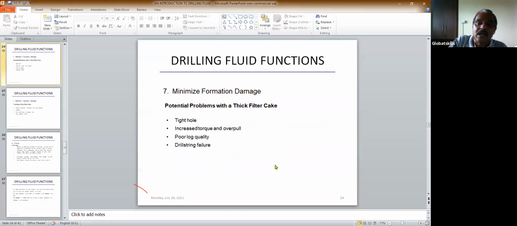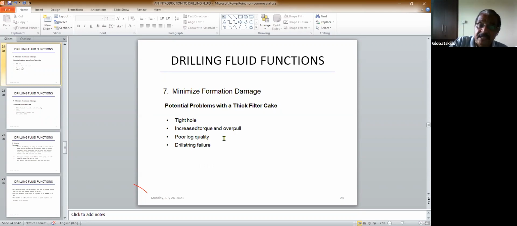Now, what happens when you have a thick filter cake? These things, of course, we will discuss in later lectures: you have a tight hole and poor logs, and wellbore failure. As I told you, to minimize formation damage you should have a proper formation evaluation. If you have a very poor filter cake, then the log quality will be poor, so the formation evaluation will be very, very poor.